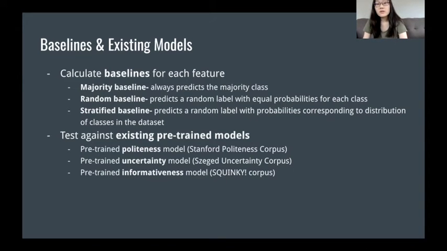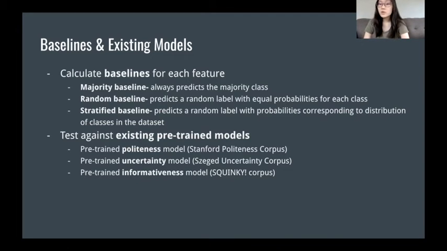And then also to evaluate our models, we test them against a number of baselines. So we have the standard baselines like the majority baseline, which always predicts the majority class, the random baseline, which predicts a random label with an equal chance for each class, and the stratified baseline, which predicts a random label with probabilities corresponding to the distribution of classes in the data set.